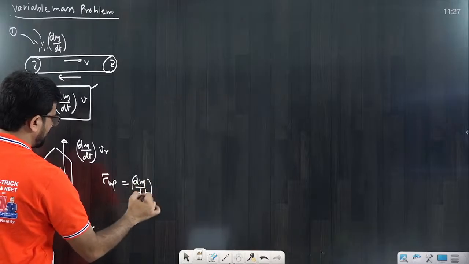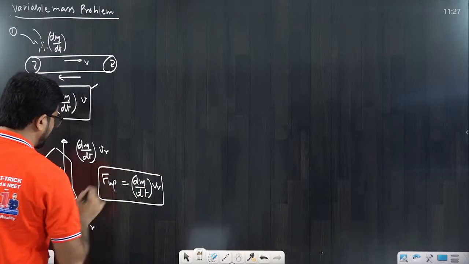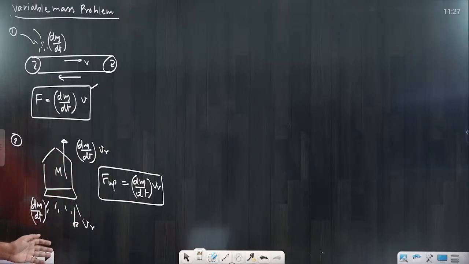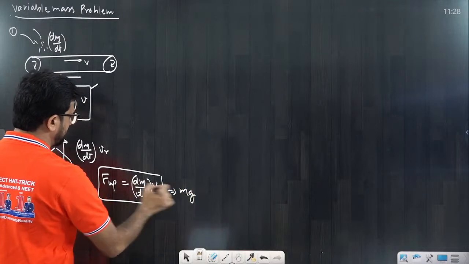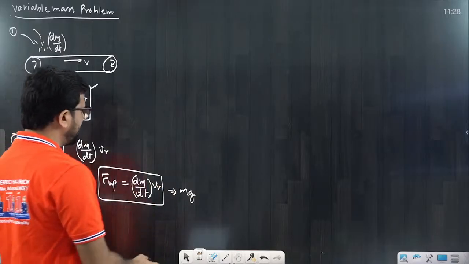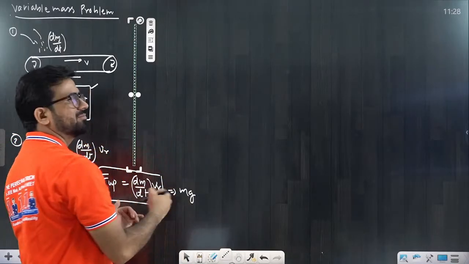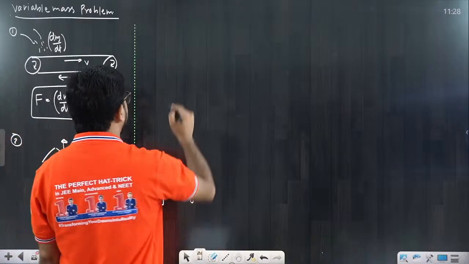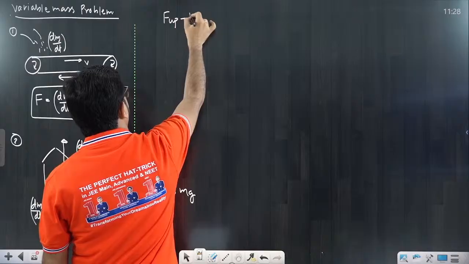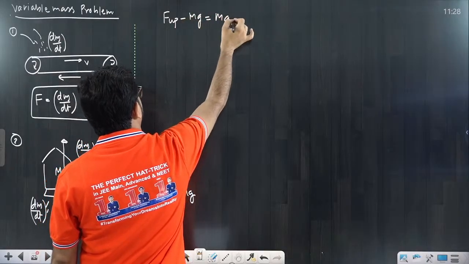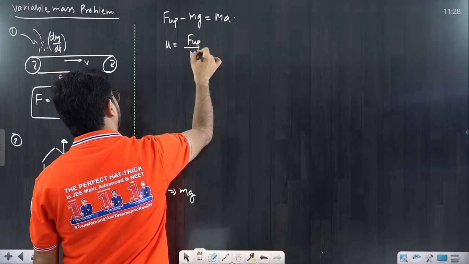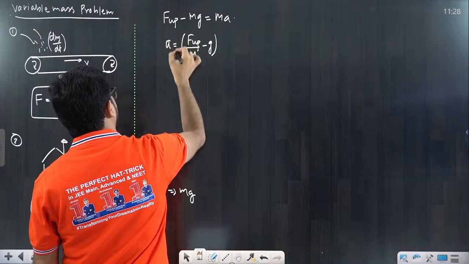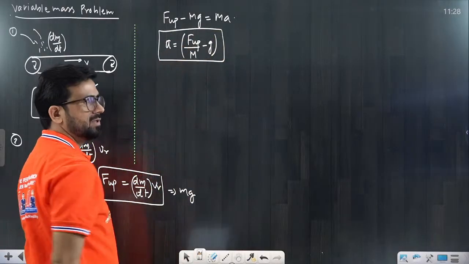So a few basic questions come from here. What should be the minimum Vr so that it can sustain the mass? Sustaining the mass means upthrust is equal to mg, so just equate them. Sometimes they ask, what would be the upward acceleration? That means the upthrust force is bigger than mg. Then you can say F upthrust minus mg is equal to ma. So from here, a is equal to F upthrust divided by m minus g. These are a few basic types of problems that come in the paper.